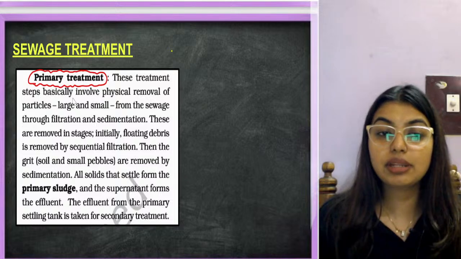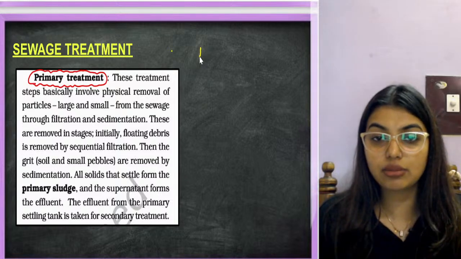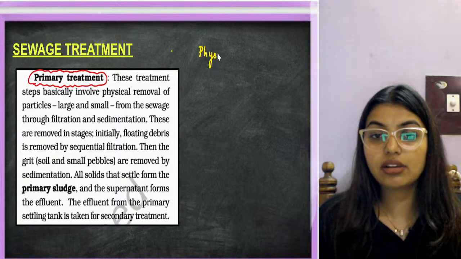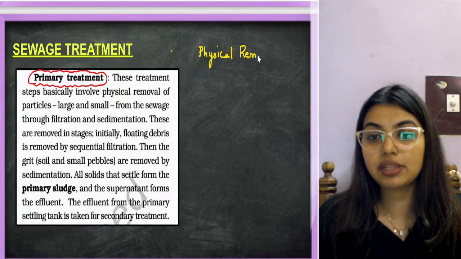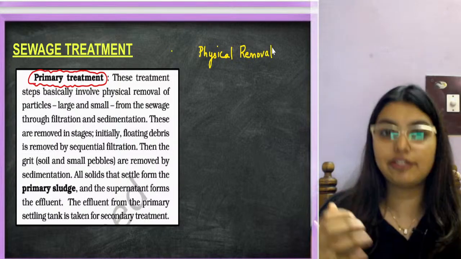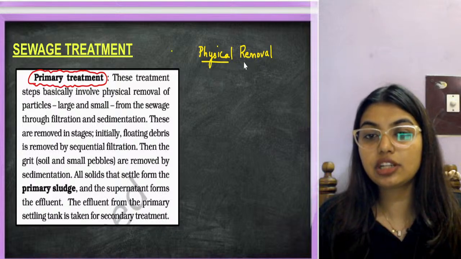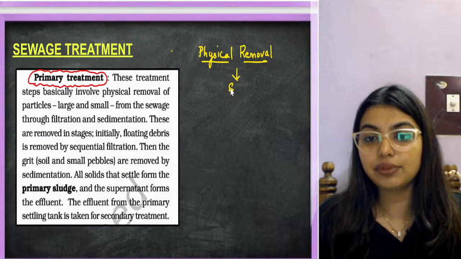So this treatment basically involves physical removal. Like students, when we make chai, what do we do? We remove the chai patti, the tea leaves, by physical removal. How? We will use a sieve.